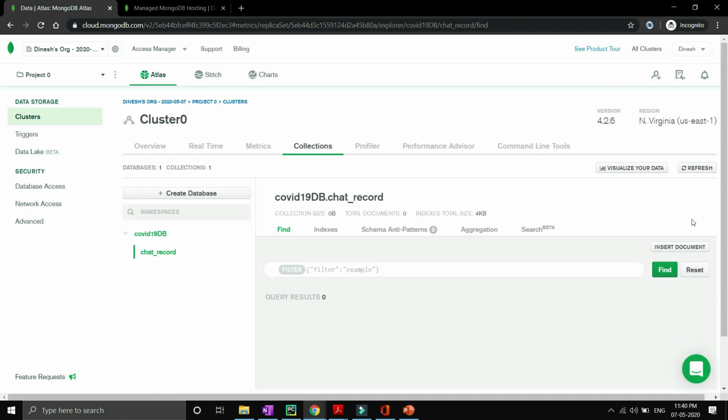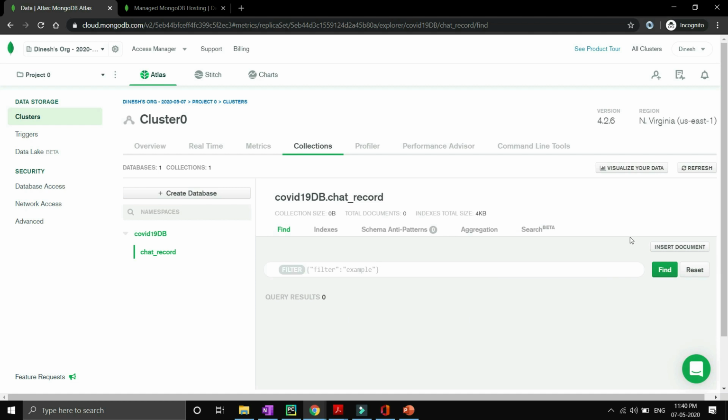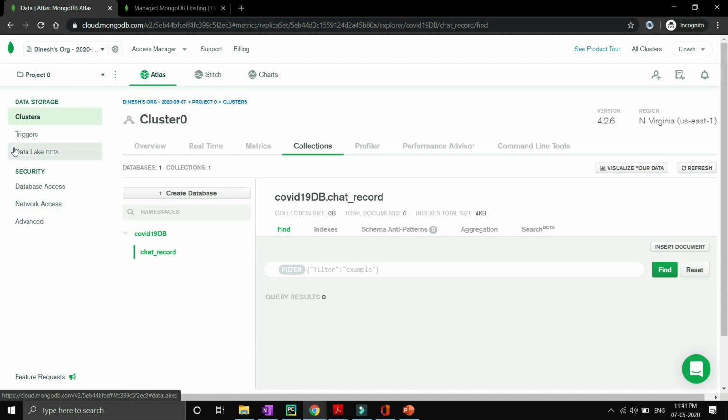You will be able to see the insert document option over here. You can insert your document manually here, but we have to insert documents from our code, basically in the form of user and bot conversation. Okay, so let's quickly go to the connection part, and we have to create a connection. In order to connect it with our Python or Flask code or backend, we have to